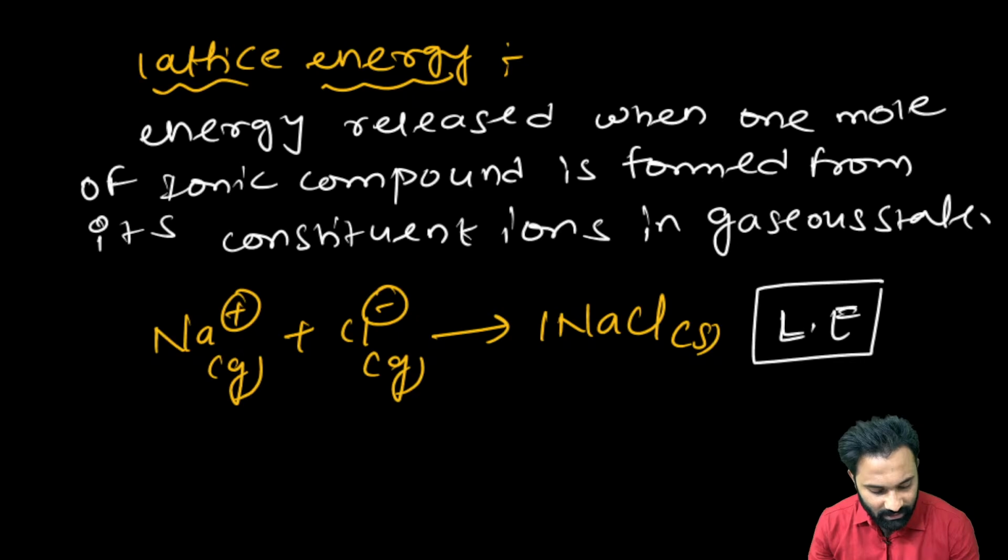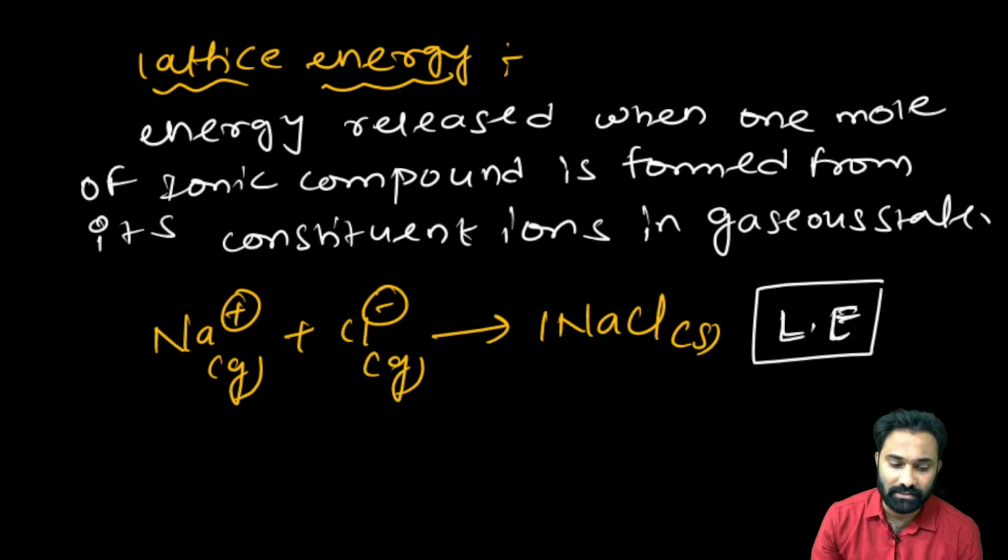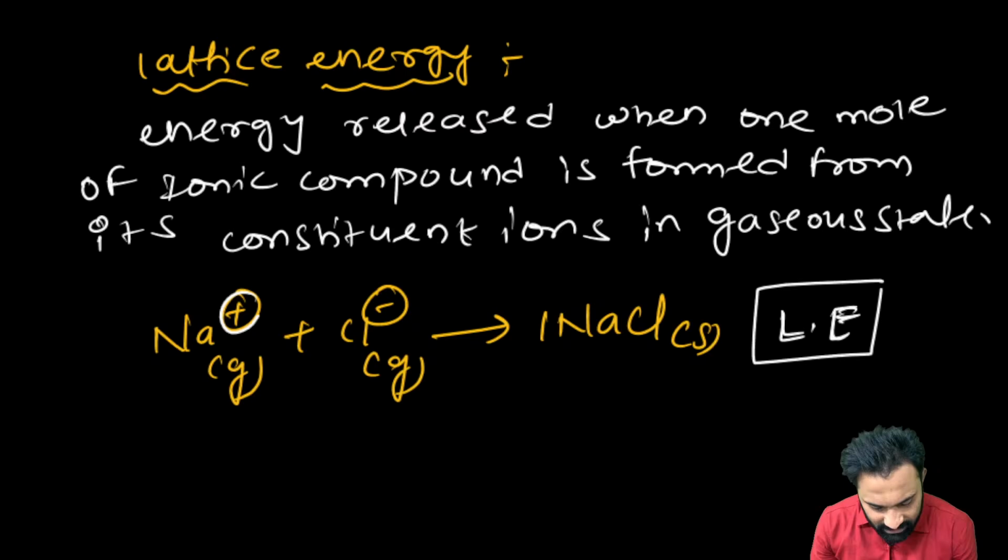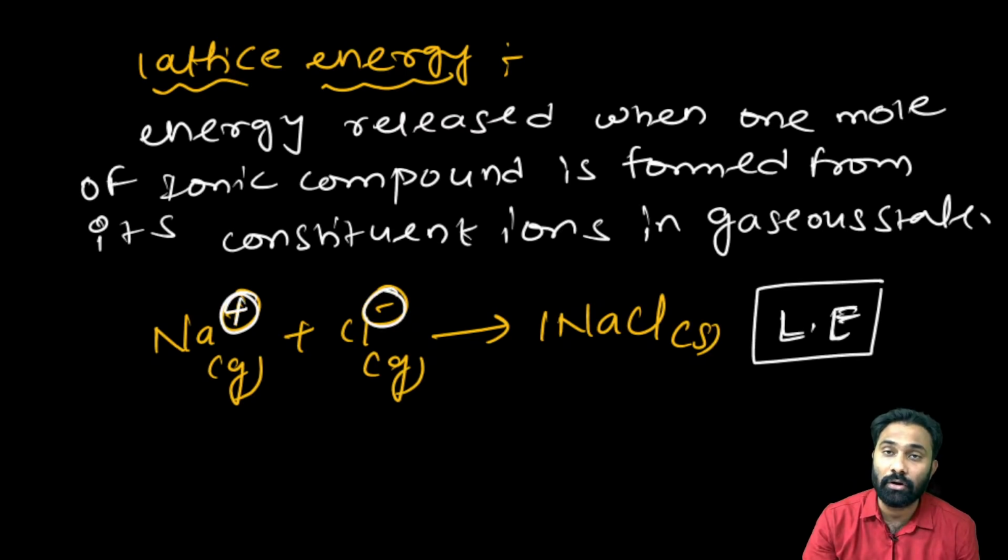Once again, there is no such type of bond between the Na and Cl, only the force of attraction. The higher the charges on the cation and the anion, the stronger the force of attraction, and they will form a very stable compound.